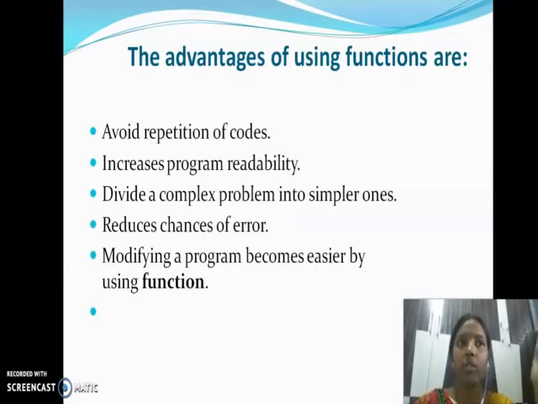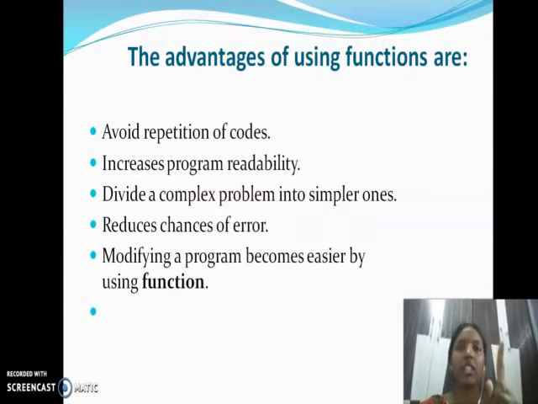This is the task. I have to implement this task at the beginning of the program and at the end of the program. If you write it two times, the code will be more and it is very hard to write. Summing two numbers is only a small program. But if you want to do any task repeatedly in the same program, what will happen? The code will increase. So instead of increasing the code, we implement the part you want to repeat in a function, so that the function can be called when required. So here, avoid repetition of code.